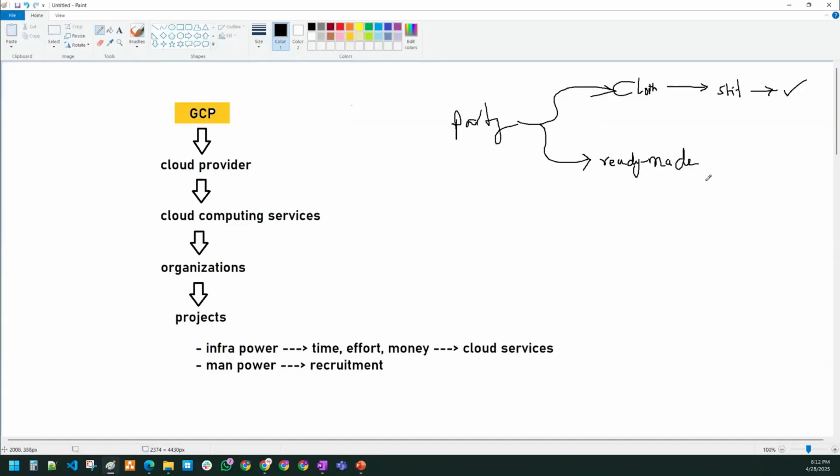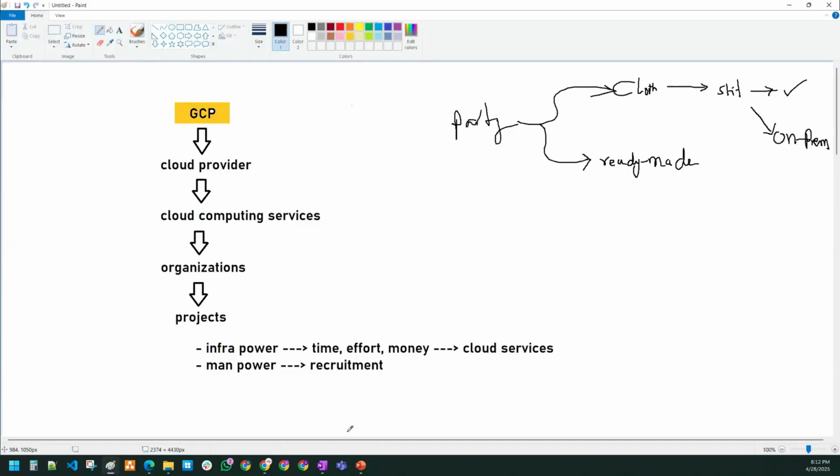There are always ready-made shirts and jeans available, you can just go ahead and buy them. So this is what we call an on-premises working model. If you are planning to do everything on your own, if your company is managing the entire infrastructure for these projects, in that case we can go for the on-premises working model.